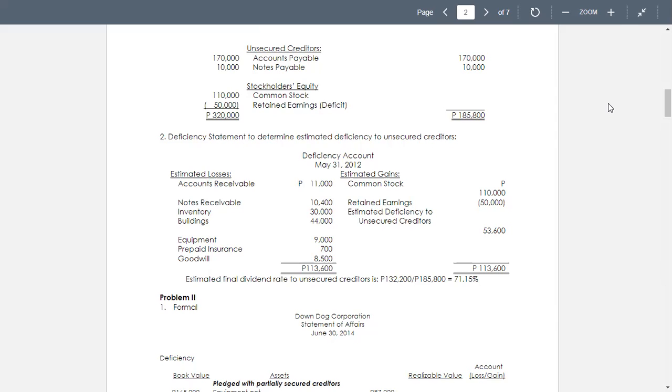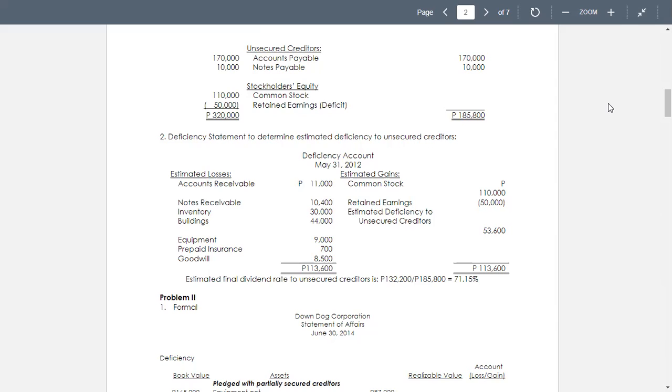So you have the difference of 119,000, and you can get only 75,000. So the estimated loss on the building is equal to 44,000. Next, on the equipment.